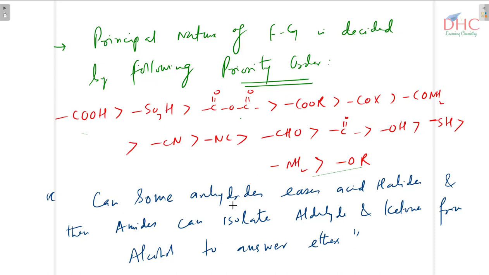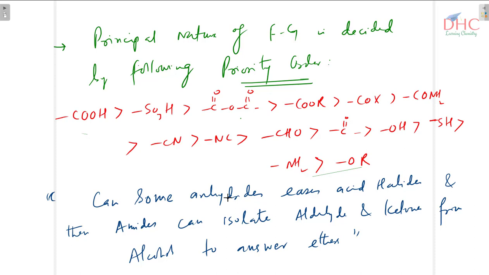Can some anhydrides eases acid halides? And then amides can isolate aldehydes and ketones from alcohols to answer ethers. C stands for carboxylic acid, S stands for sulfonic acid, A stands for anhydrides. Then E stands for esters.